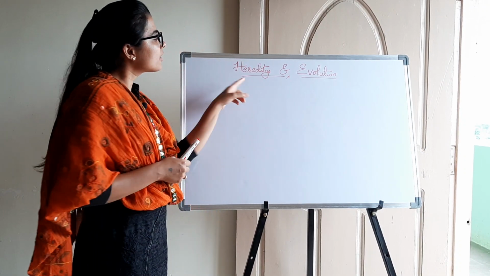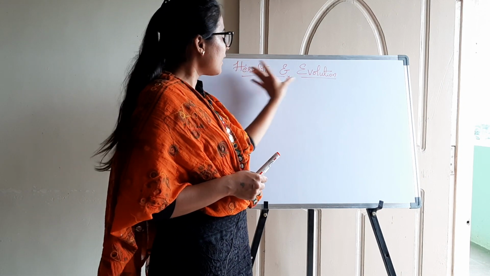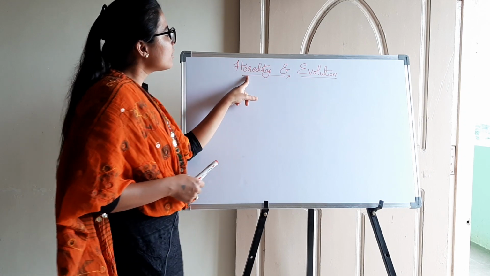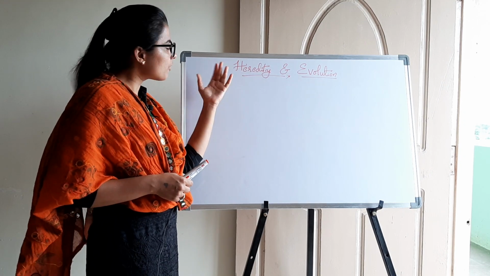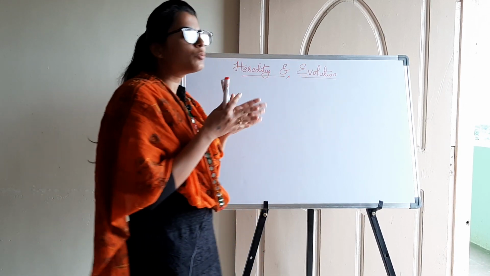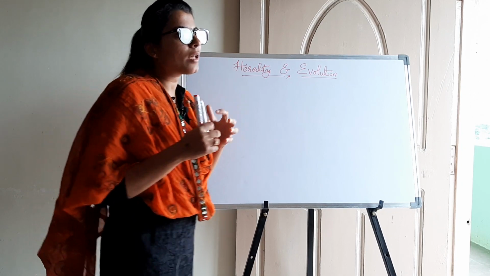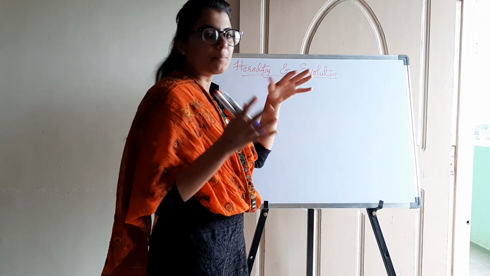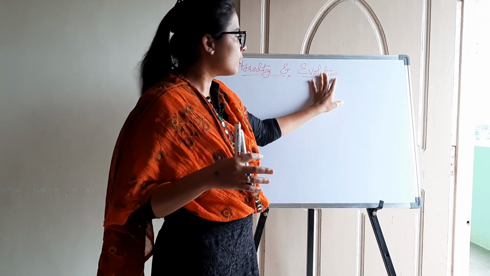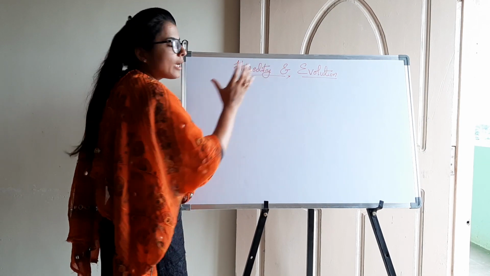Our today's topic is heredity and evolution. When we see the lesson heading heredity and evolution, these are two different terms. Heredity means the transfer of information from one generation to another generation. Evolution is nothing but the gradual changes which are taking place through several generations. Let's say the human being evolved from chimpanzees or monkeys, so that complete procedure will come under evolution. So in today's class we'll be studying only about heredity.